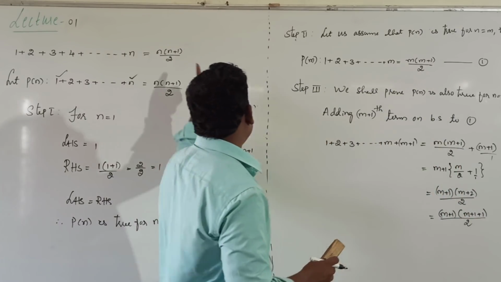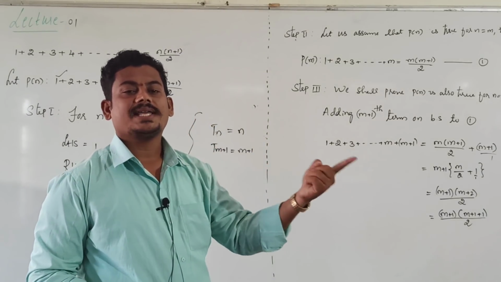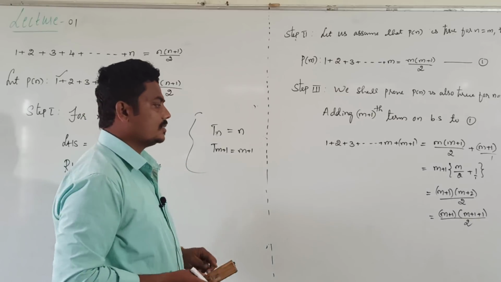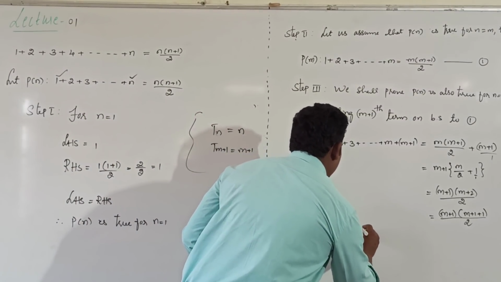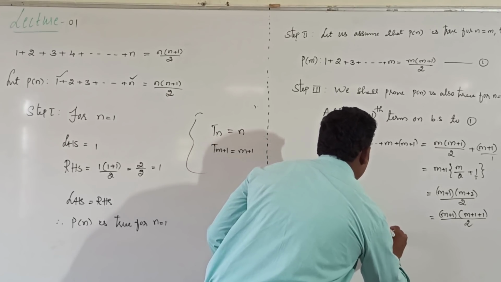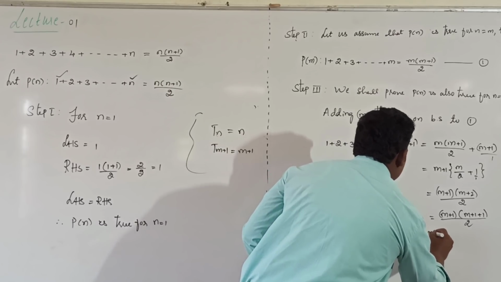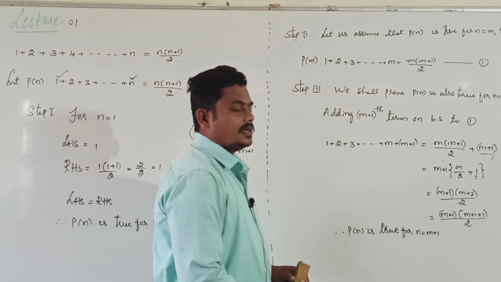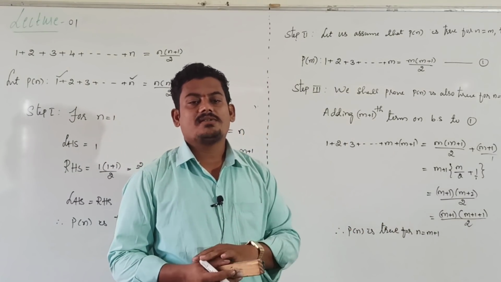Clearly in place of n we get m plus 1, so it is true for n equal to m plus 1. Therefore P of n is true for n equal to m plus 1.